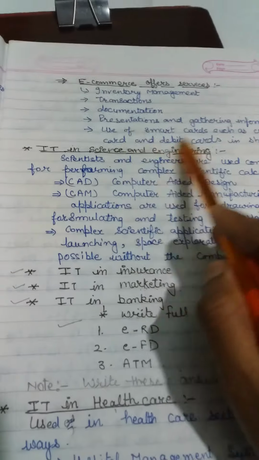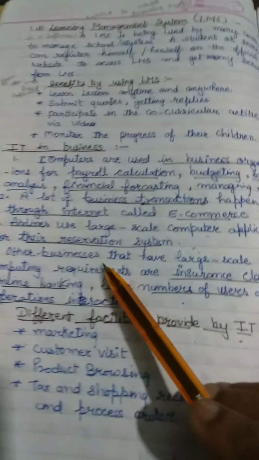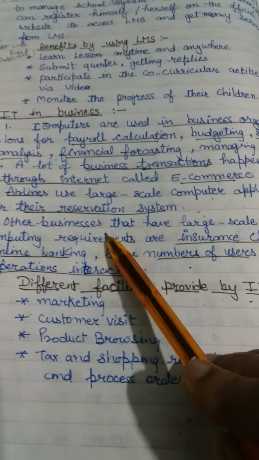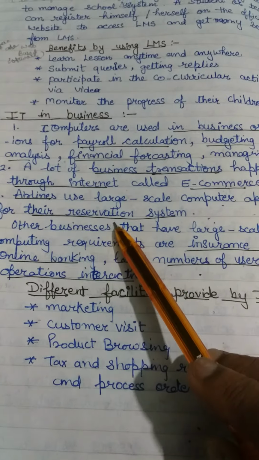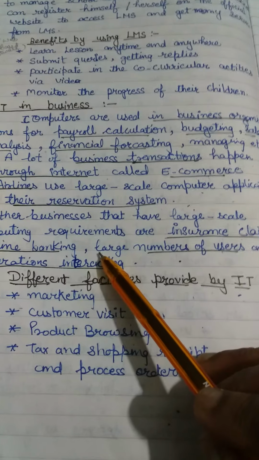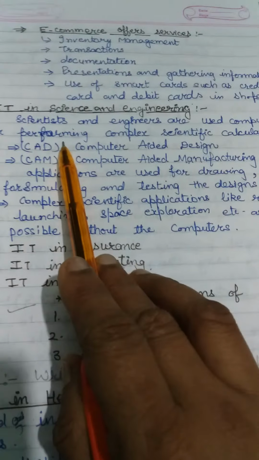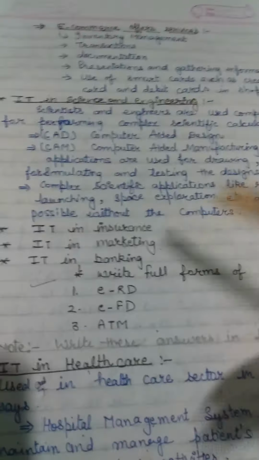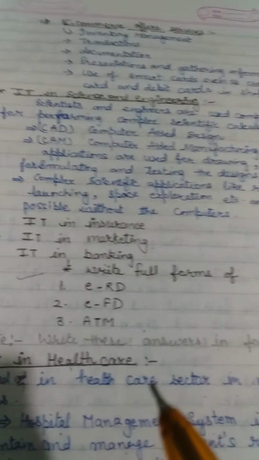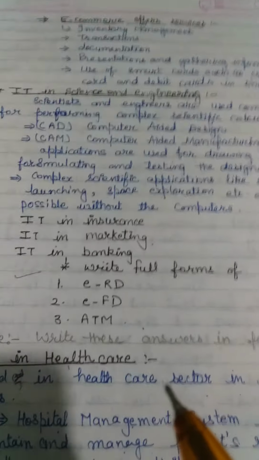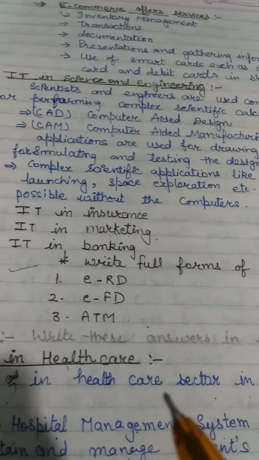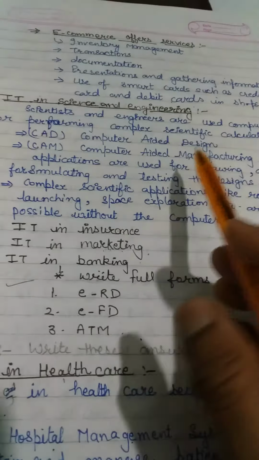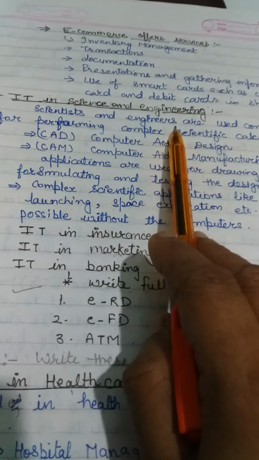I hope you all understand how IT, or digital information technology, works in business. Now the next point we discuss is IT in science and engineering. I already told you that technology is used in each and every place. The important points I discuss are science and engineering.